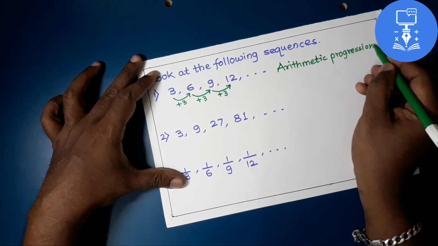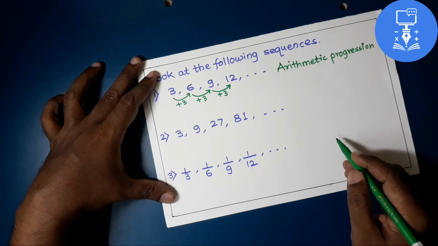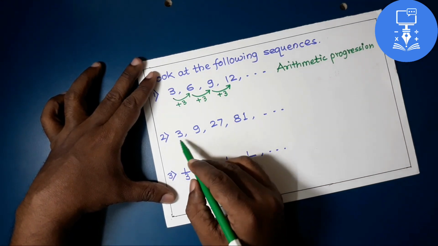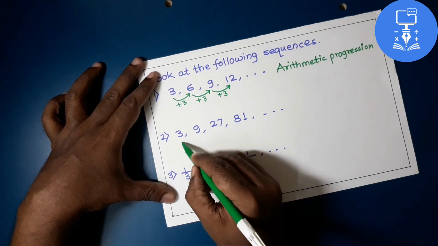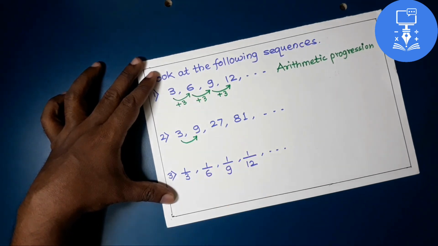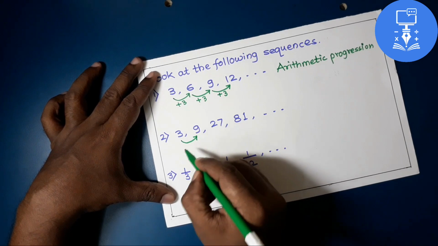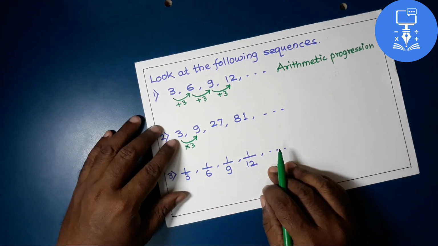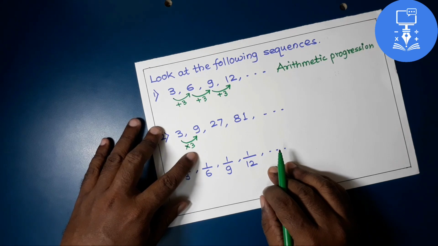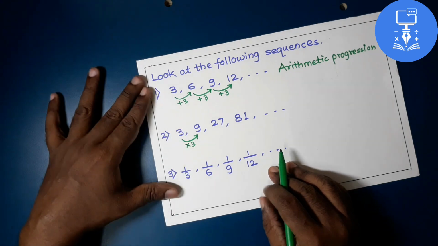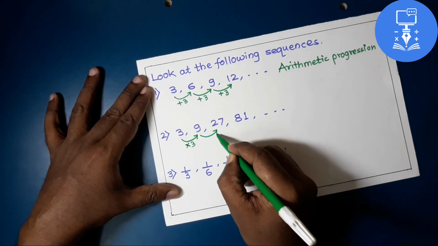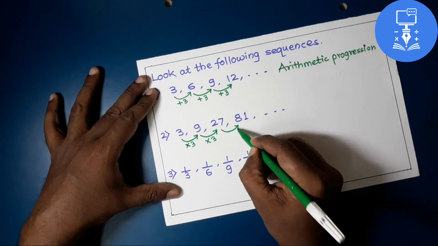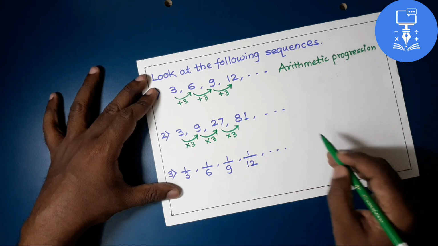We are going to see arithmetic progression in detail further. Now look at the second sequence. Here we can find the rule as the next number is obtained by multiplying the previous number by a particular number. Here in this case it is 3. If we multiply 9 by 3, again we get 27. If we multiply 27 by 3, we get 81.